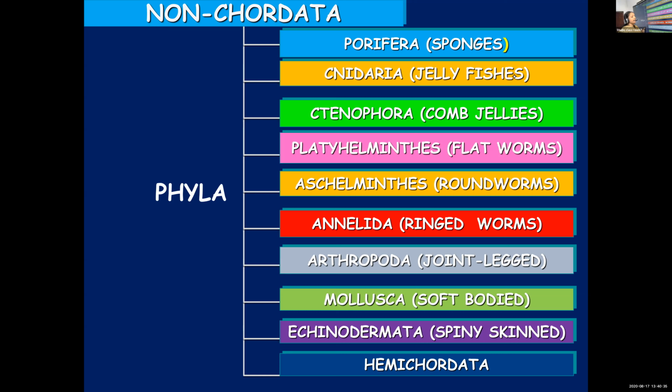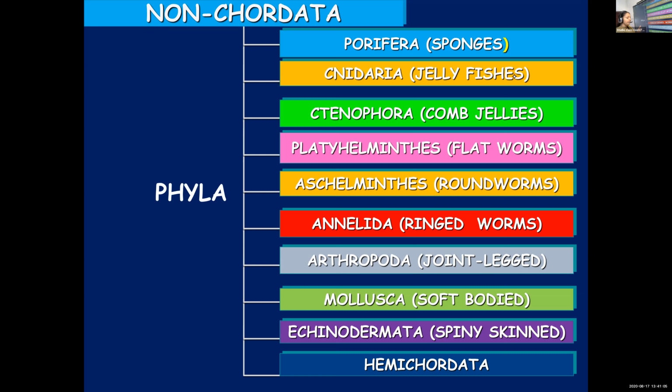Then comes Annelida. They are commonly known as ringed worms because they have ring-like metameres, which you will learn later. About each phylum you will be learning in detail. Arthropoda: arthro means joints, poda means legs, so joint-legged organisms come under that category. Then Mollusca, soft-bodied.